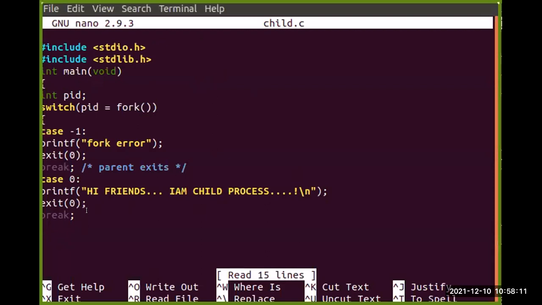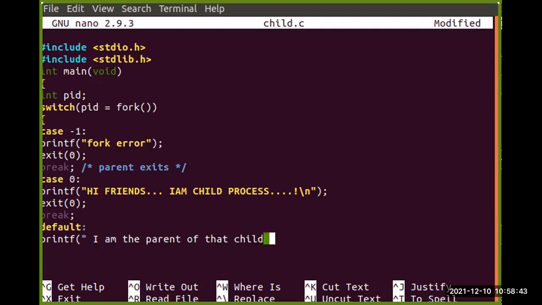Okay. Now here my next, the third case, will be there. That is a default case, we can say, when the parent or child process have been created successfully. When the child process is created successfully, we can write something here in the default. Then it will be printf. I can display a message, "I am the parent of that child process."